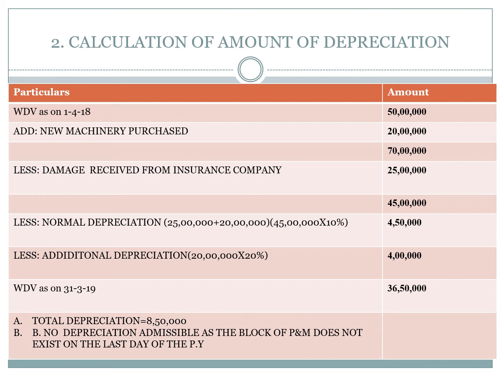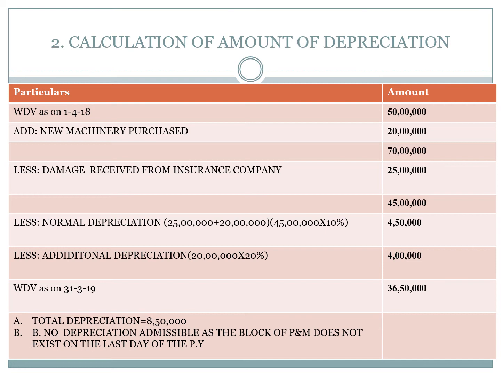That is right, 50 lakhs minus 25 lakhs. Then the balance of plant and machinery is 25 lakhs, plus 20 lakhs, that is additions of new plant of 20 lakhs. So 25 lakhs plus 20 lakhs, total plant and machinery is 45 lakhs. Rate of depreciation is 10%, hence 10% on 45 lakhs is 4,50,000, which is the normal depreciation.